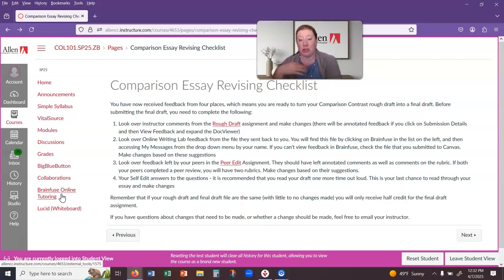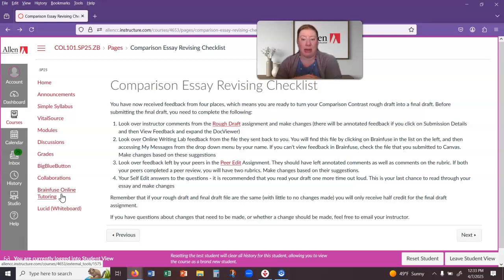If you have any issues, you can always email me. If you use the task, then I can see what you submitted, and I can see if they responded. Occasionally I have a student who says the file doesn't download or something, and so I can see that. If you didn't use the task, then I can't see what you submitted. I'm not a part of that. So you'll have to email the online writing lab and see what's going on. You can contact them directly if you want to, or you can call down there. You'll just have to figure that out on your own.